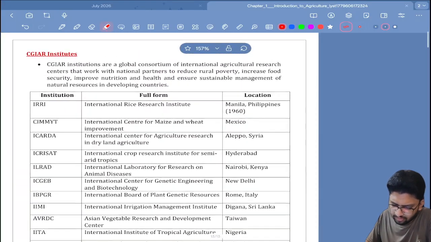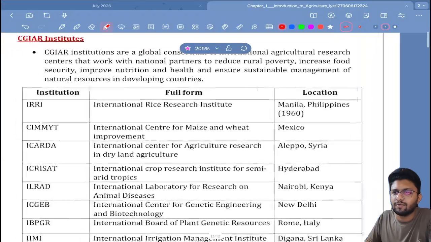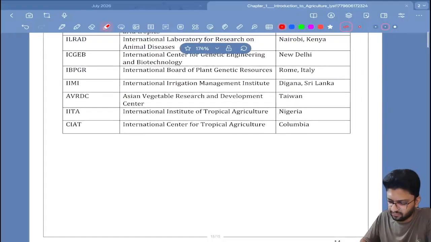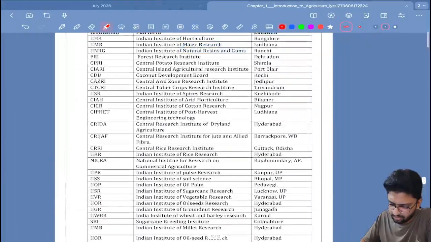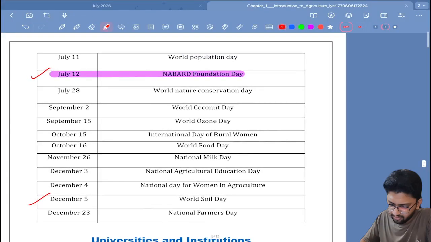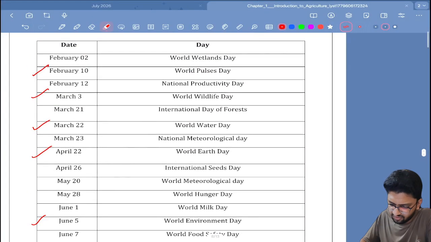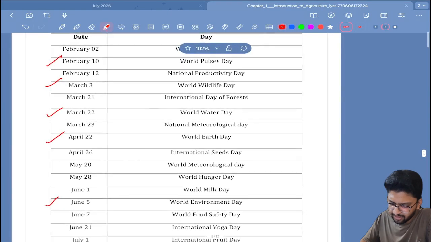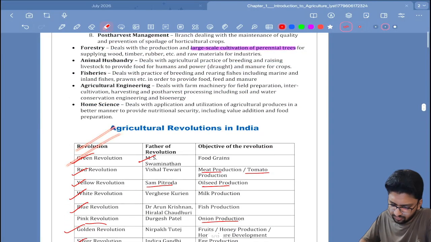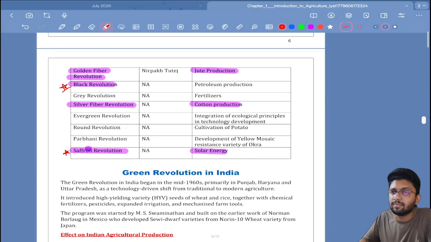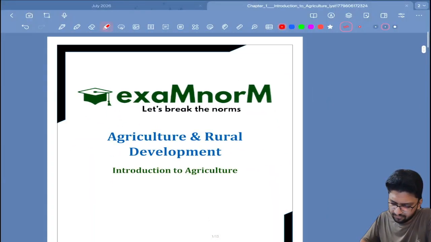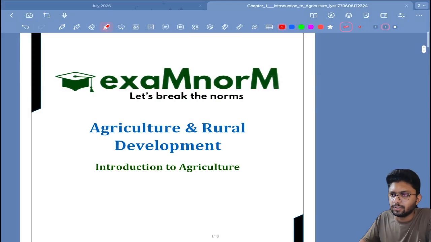I'm not going to do this because as I have gone through the PYQs, I don't feel the importance and the need to lay emphasis on these facts and figures. Rather, I would focus more upon the facts of these, like NABARD Foundation Day, then World Coconut Day, World Ozone Day, World Hunger Day, then World Water Day, etc. I would focus upon this as well. Just agricultural revolutions, golden fiber, silver fiber, etc. Yeah, so that was it for this quick revision of introduction of agriculture.